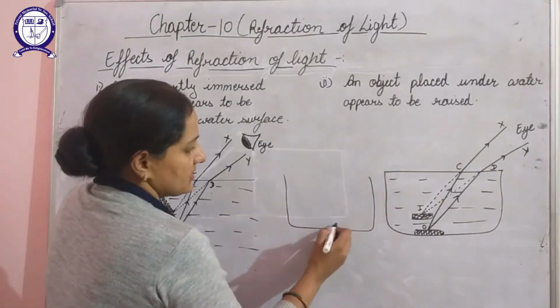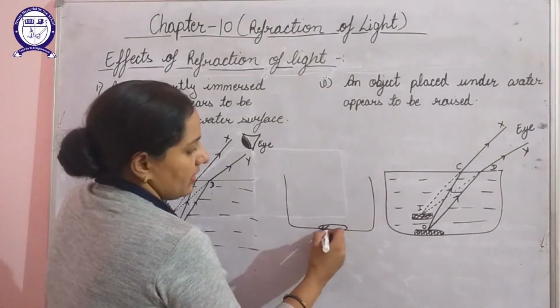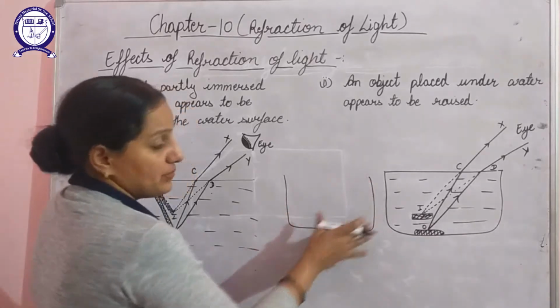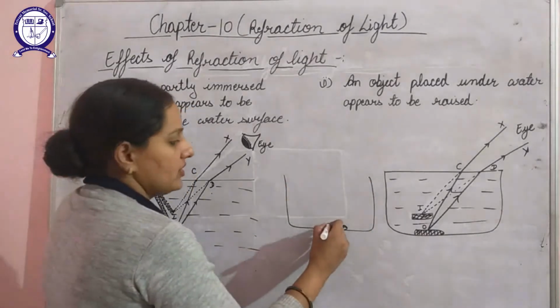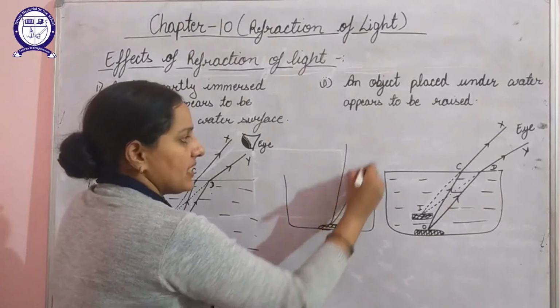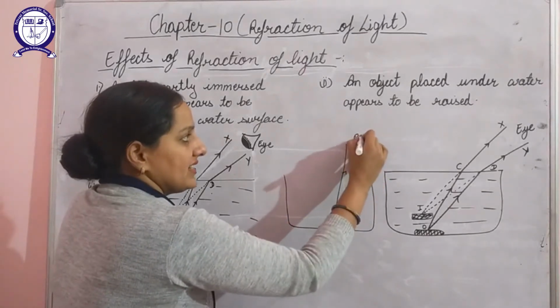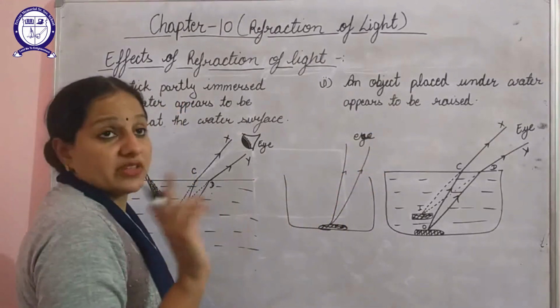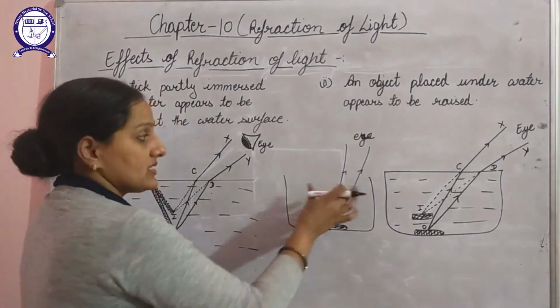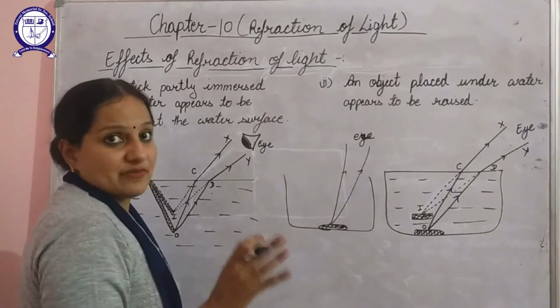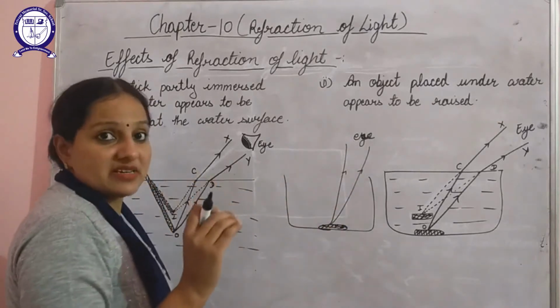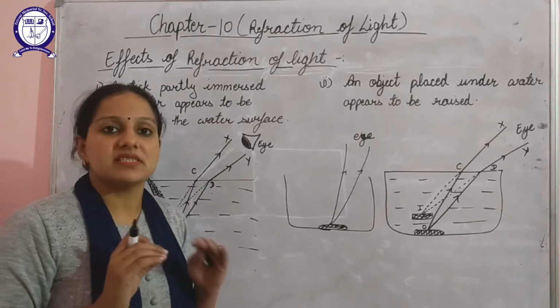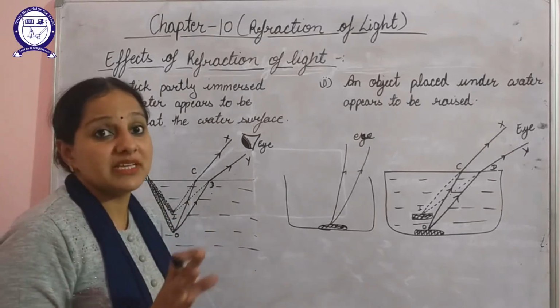Suppose we place a coin in an empty beaker where no water is there. These rays of light pass from the coin and directly enter the eye of the observer without any bending. Why? Because here the medium remains the same. When the medium through which the light is propagating is the same, no refraction of light will be observed.